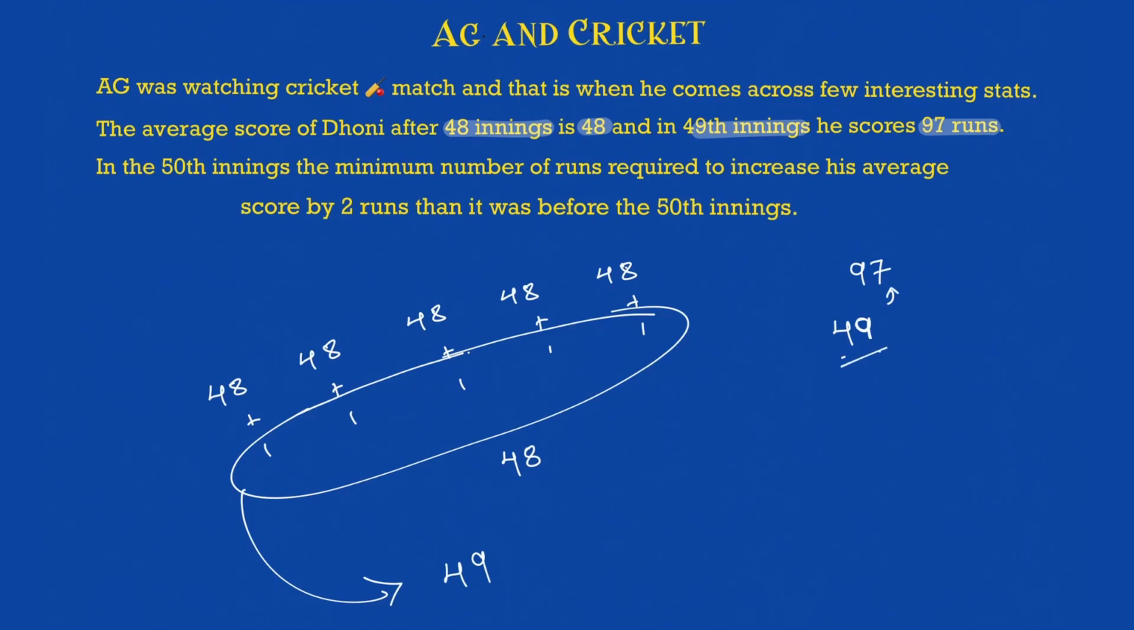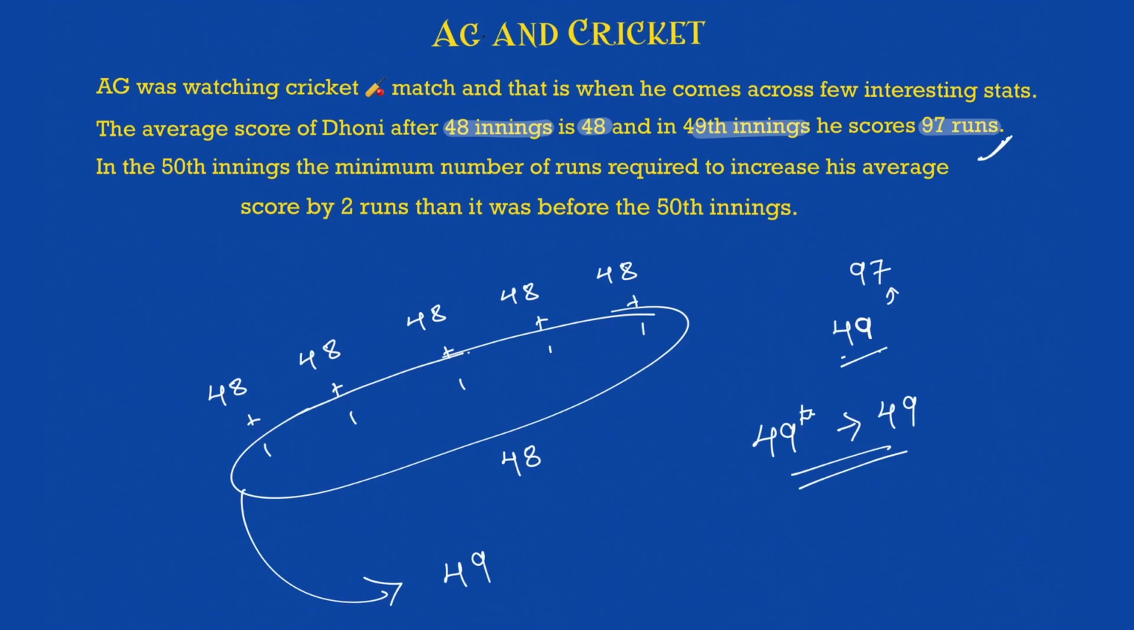So his new average after the 49th inning will be what? 49, because he scored 97 runs. I hope you are able to visualize this. In 48 innings, he had 48 as an average. In the 49th inning, he scored 97 runs. He gives 1 run to each of the previous 48 innings. So 1 added to 48 becomes 49, so each of the 48 innings becomes 49 runs now, and he has to maintain an average of 49. So 49 is the new average after the 49th inning. His average increases by 1. You can say it that way.